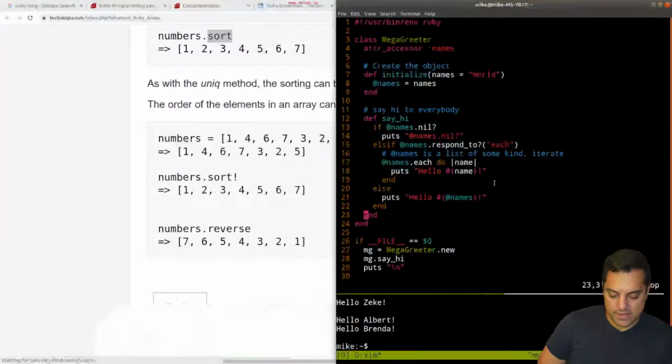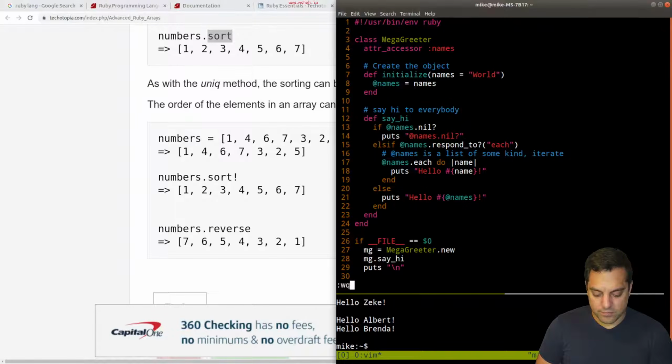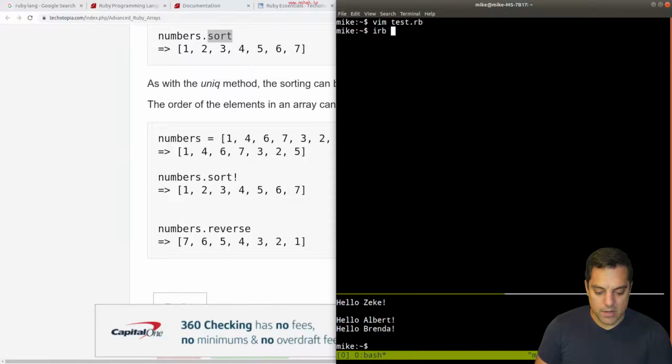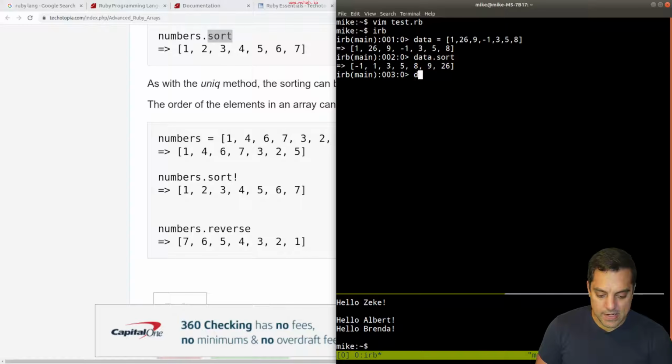Working with arrays here. Dot sort, dot reverse. Okay, let's play a little bit here. IRB, some data. What did we learn here? Like 1, 6, 9, -1, 4. I don't know, just hitting a bunch of numbers here. There we are. Data.sort, easy enough. Data.reverse. Let's see, and that's actually mutating it.